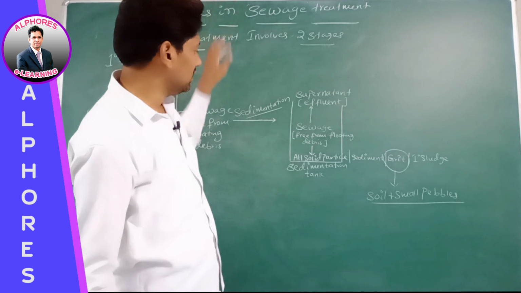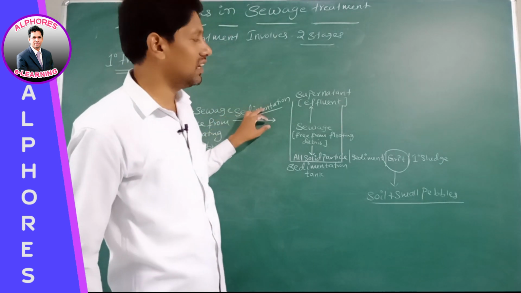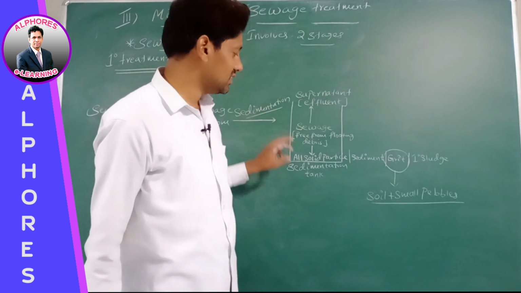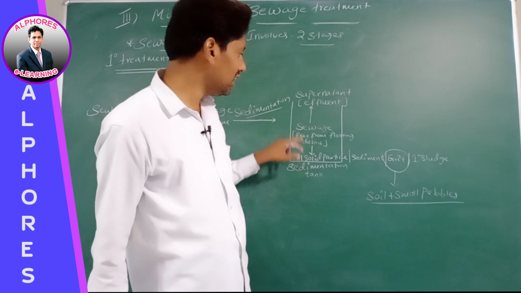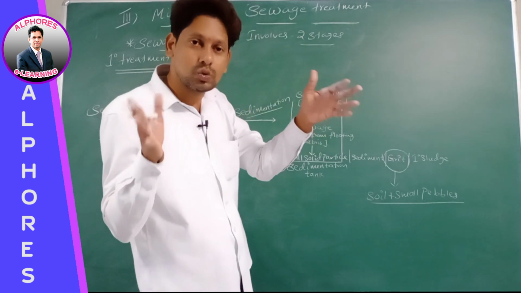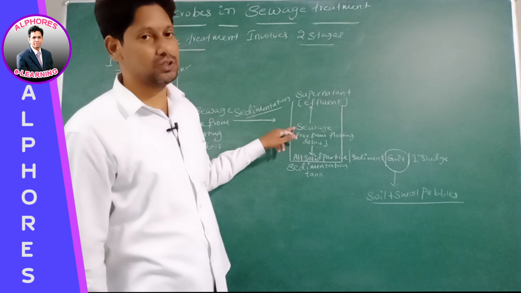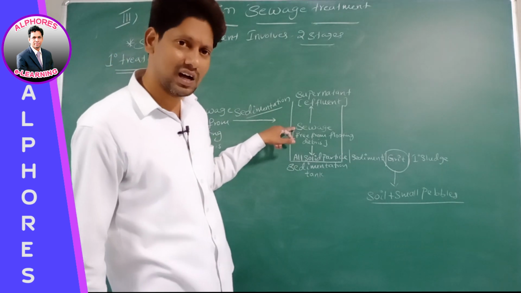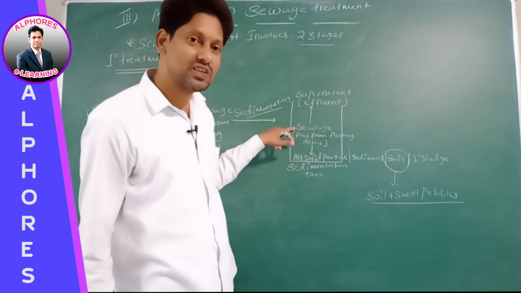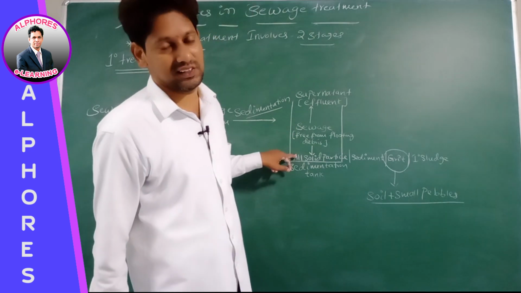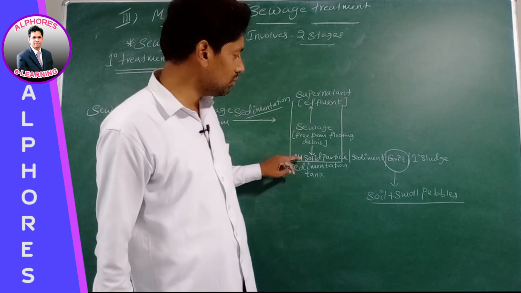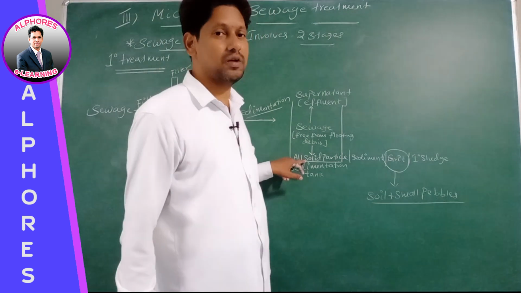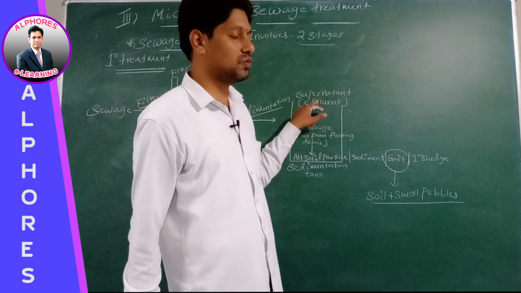Now you tell me, which process has taken place here? Sedimentation process, in the sedimentation tank. What happened? The sewage gets separated into two parts. What is removed from sewage during the sedimentation process? Solid particles. It means now the sewage is free from solid particles. The sewage which is left after removing solid particles, what are we calling that sewage?